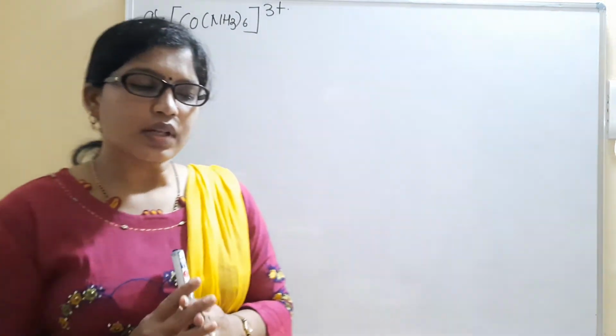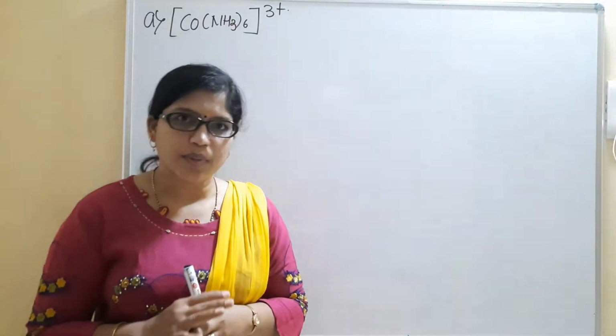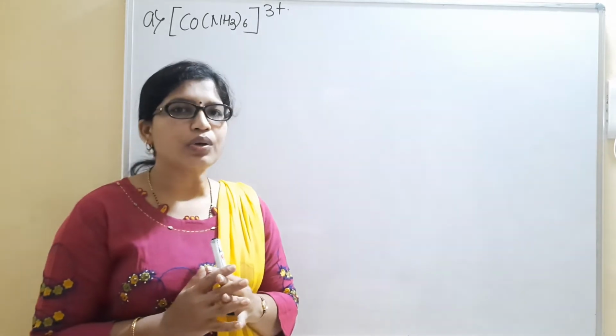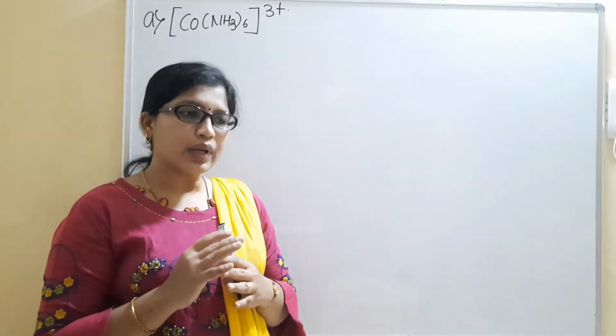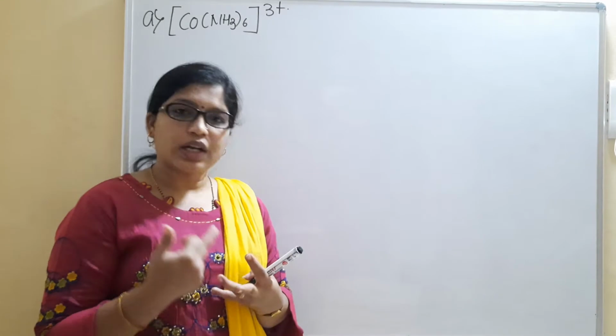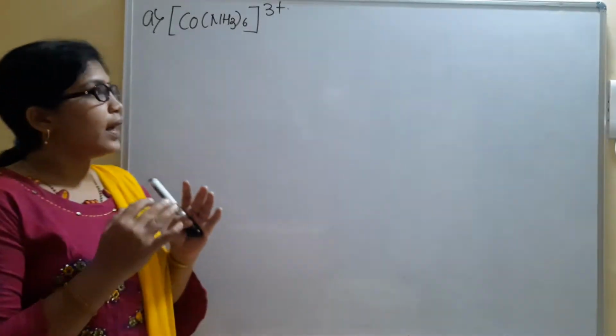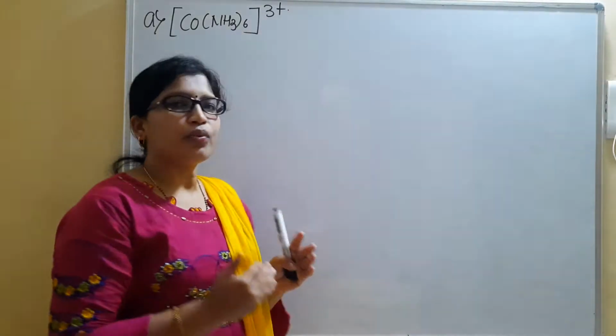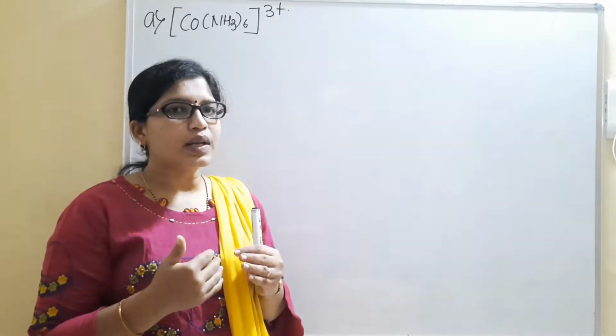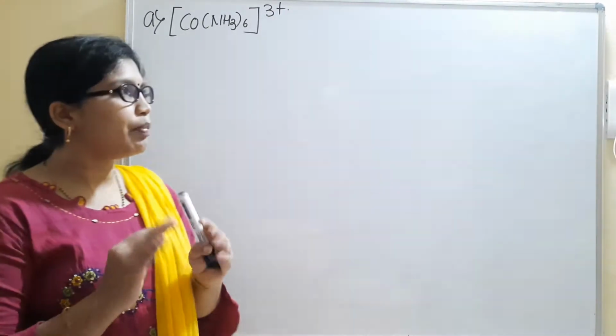Okay, dear students, now let us understand the hybridization, shape and magnetic property of a molecule in detail with the help of valence bond theory. I'll explain this example, the complex [Co(NH3)6]3+. I will give you the explanation in detail; later parts, let me move a bit fast. Very first, we have to find out the central metal atom. We all know the central metal atom, in this case, is cobalt.